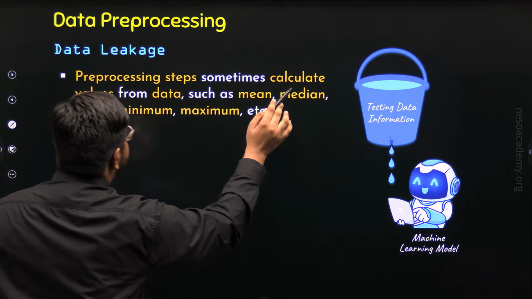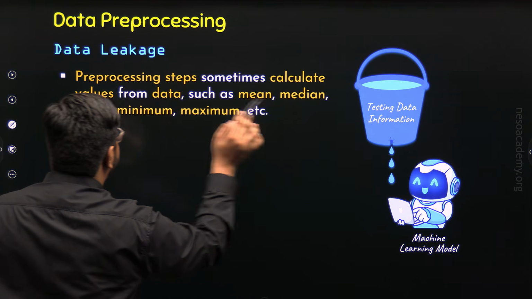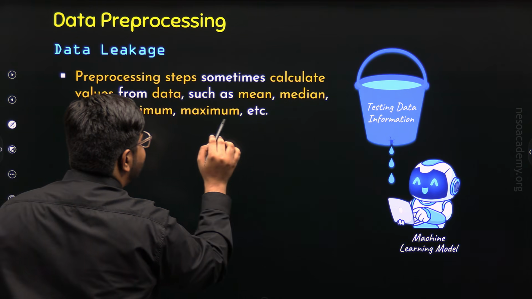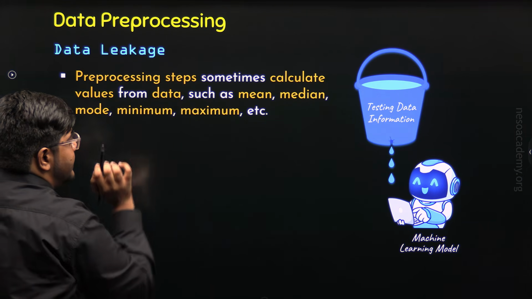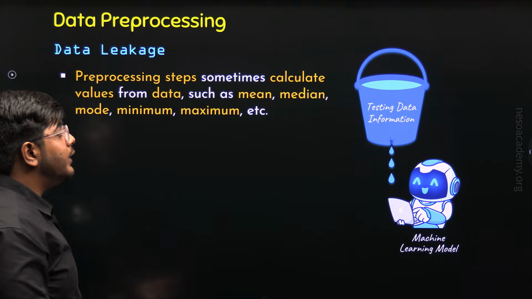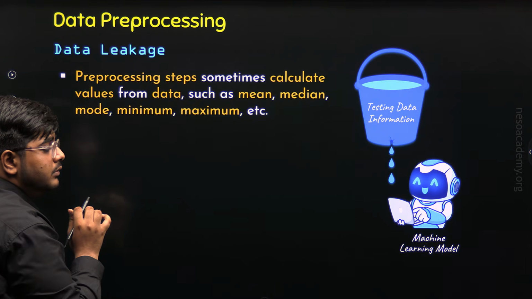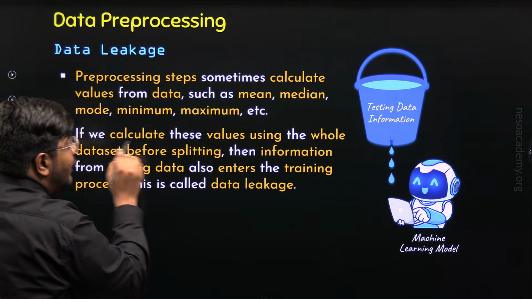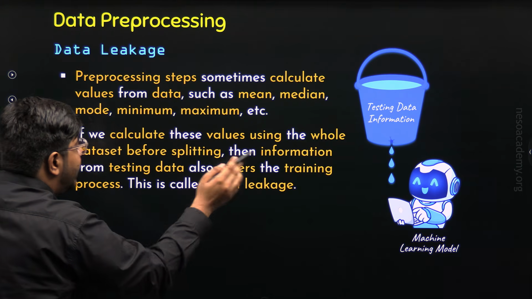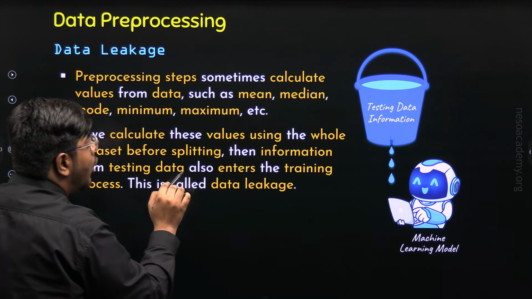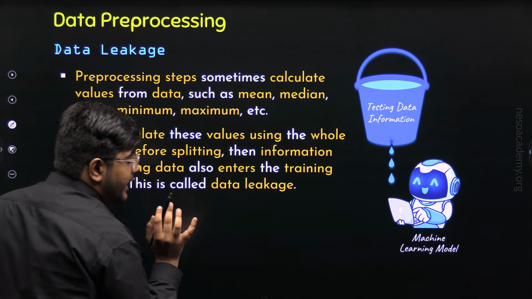Preprocessing steps sometimes calculate values from data such as mean, median, mode, minimum, maximum, etc. We have just seen that during preprocessing steps, sometimes it is required to calculate mean, median, mode, etc. from the data. So, if we calculate these values using the whole dataset before splitting, then information from testing data also enters the training process. This is called data leakage.